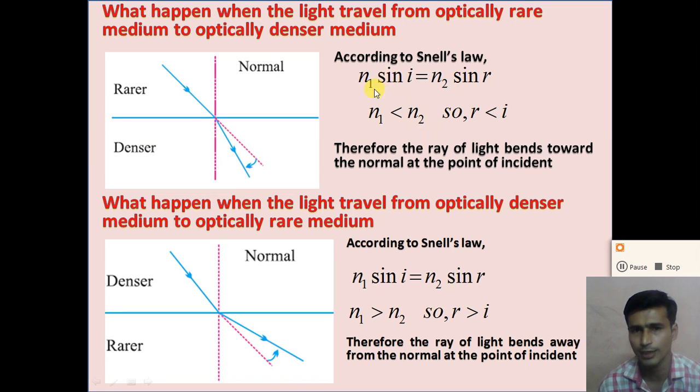So here n1 is less than n2. According to Snell's law, n1 sin i is equal to n2 sin r. Here the refractive index n1 is less than the refractive index n2 of medium 2, right?